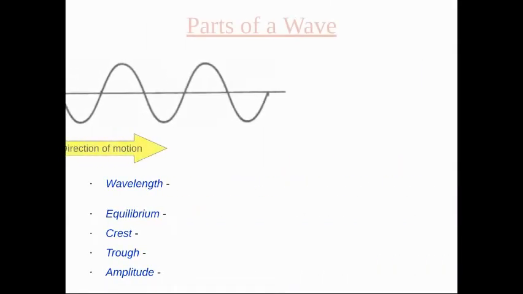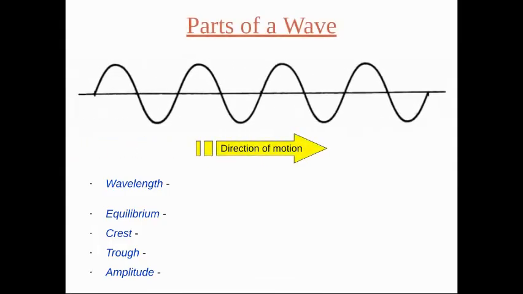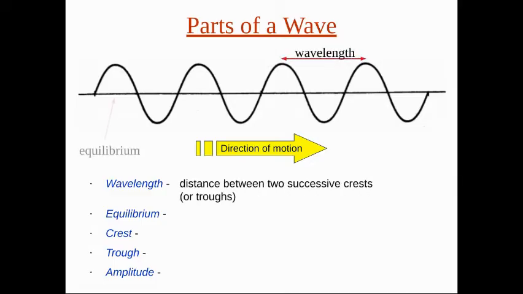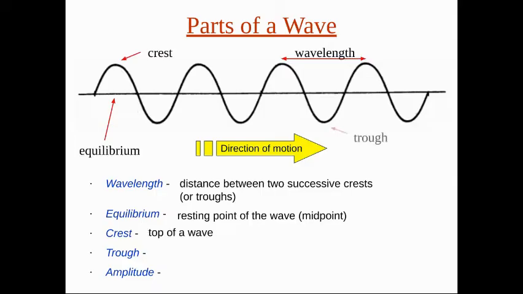Parts of a wave. The wavelength is the distance between two consecutive troughs or two crests. The equilibrium is the midpoint or the resting point of the wave. The crest is the top of a wave, and the trough is the bottom of a wave. The amplitude is the height of the wave.